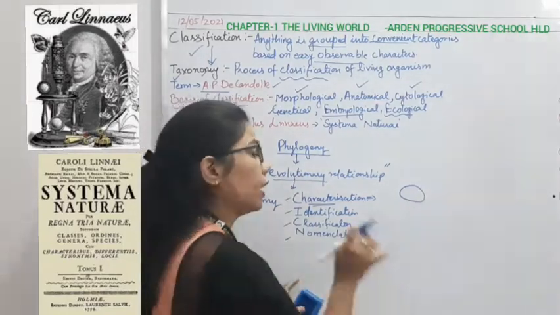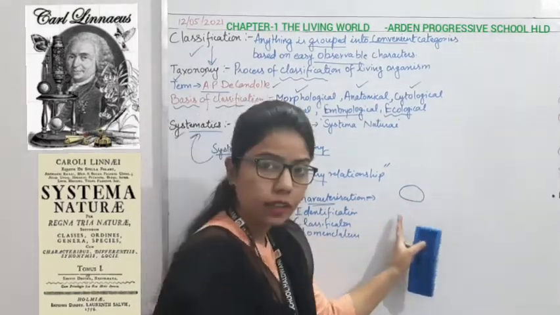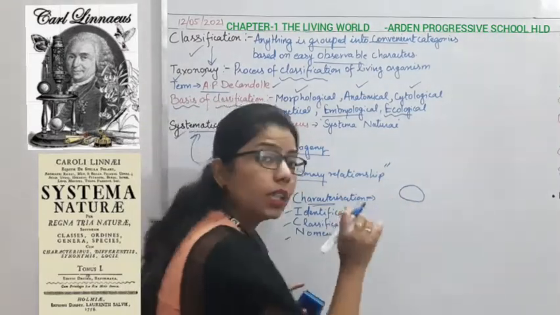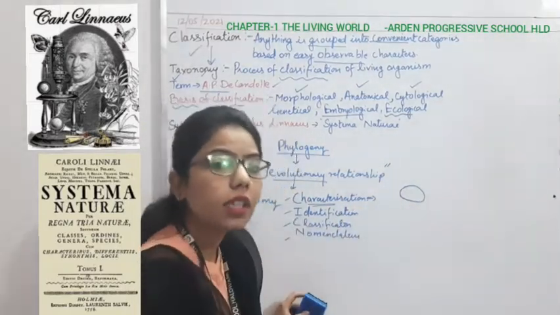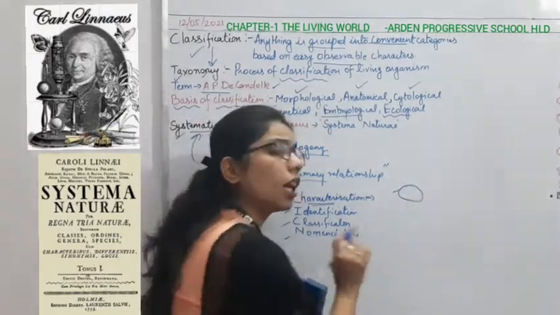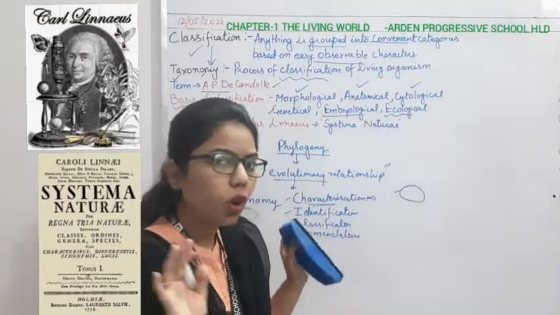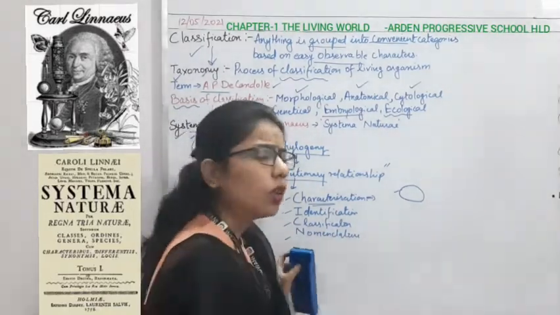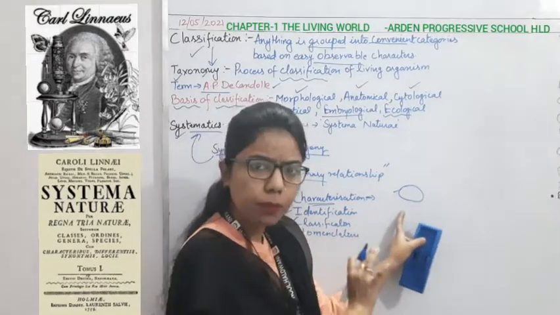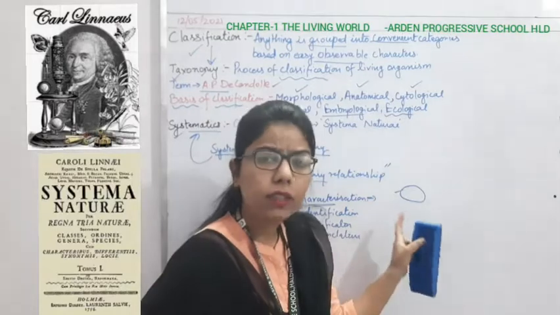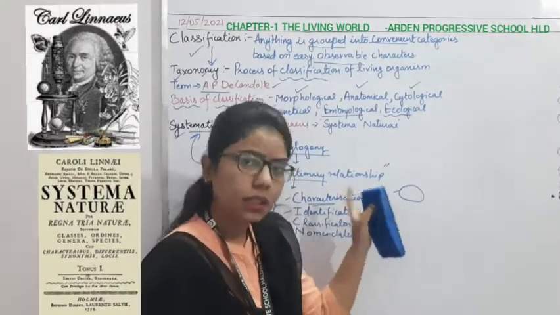Once you have seen the characters, you will identify whether these characters are matching with an existing species. For example, this is an unknown species and you don't know anything about it. So you will see the characters of this particular species and whether they match with the existing one.